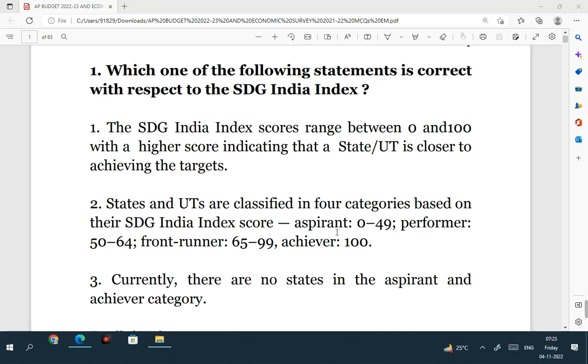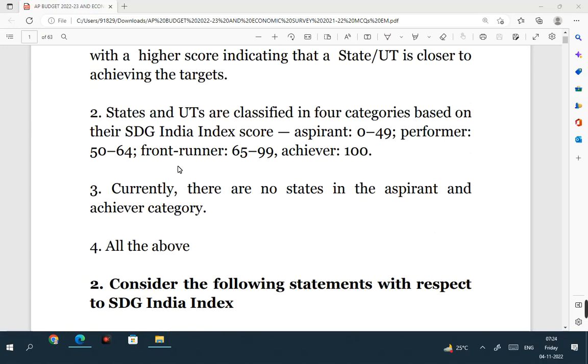If you take the aspirant category, those states with an SDG India Index score of 0 to 49 are called aspirant category states or UTs. The states and UTs with a score of 50 to 64 are called performers, and with a score of 65 to 99, they are called front runners. And those states and UTs which have achieved a score of 100 are called achiever states or union territories. Second statement is also correct.